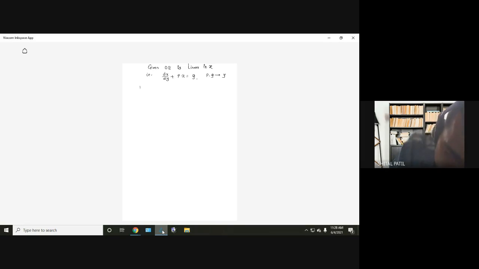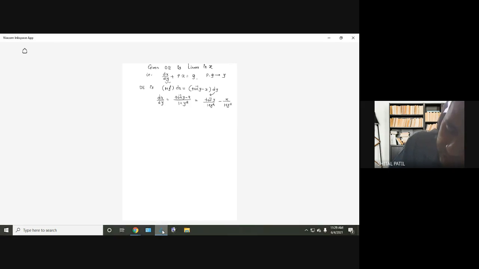The differential equation is like this: (1 plus y square) dx equal to tan inverse y minus x dy. So first I have to write dx by dy. So dx by dy equal to, I have taken dy to the other side and 1 plus y square to the right side. Now I simplify it: tan inverse y divided by 1 plus y square minus x divided by 1 plus y square.